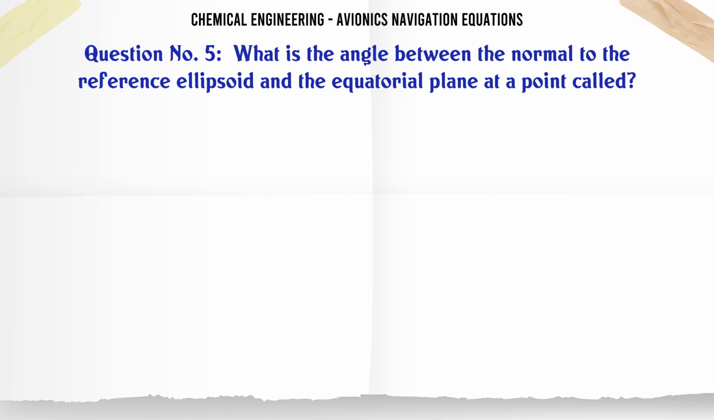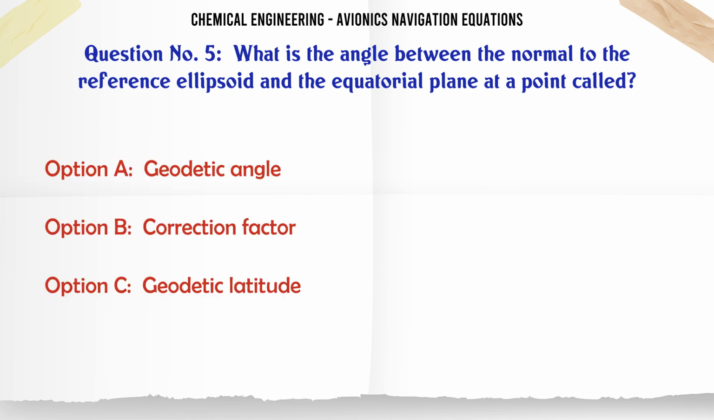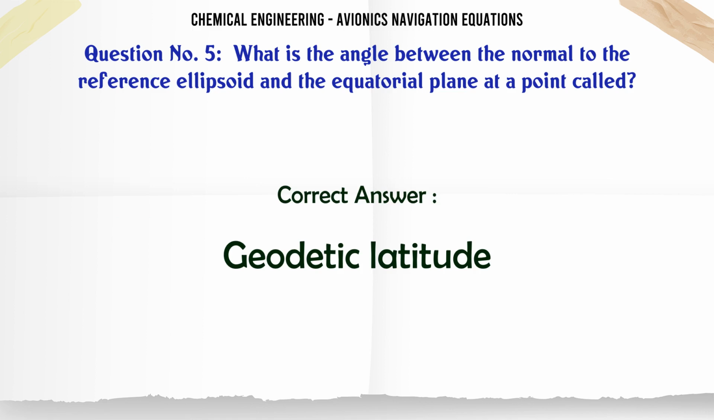What is the angle between the normal to the reference ellipsoid and the equatorial plane at a point called? A. Geodetic angle, B. Correction factor, C. Geodetic latitude, D. Earth angle. The correct answer is geodetic latitude.